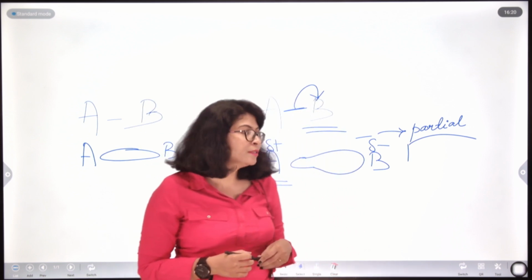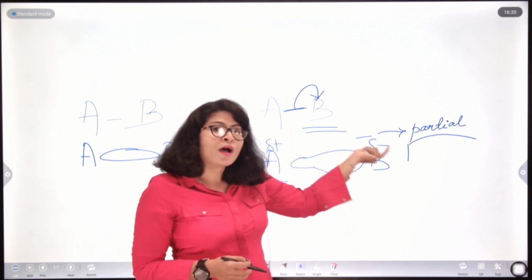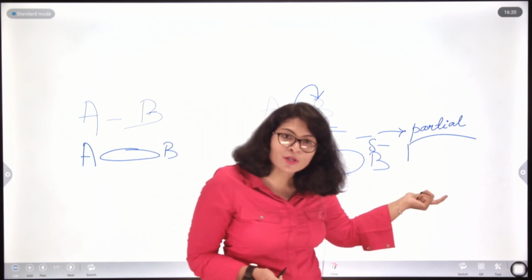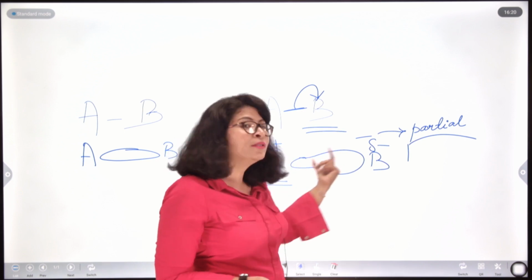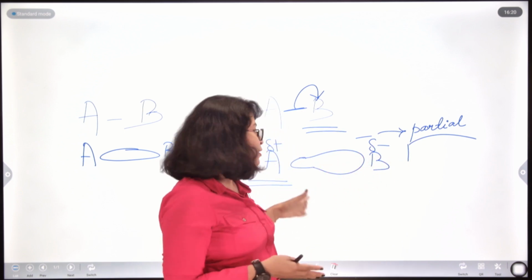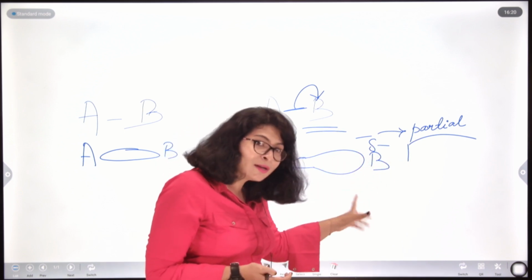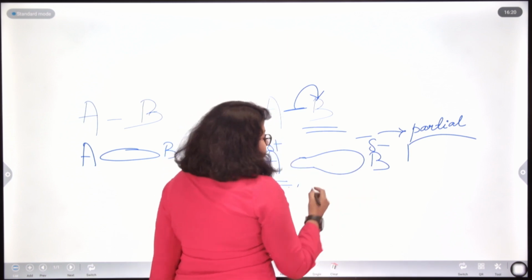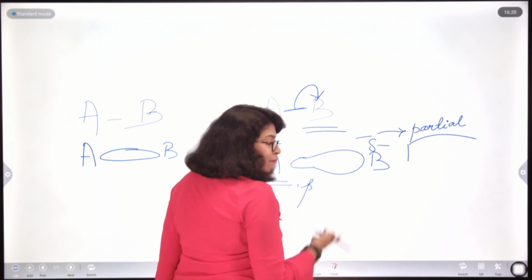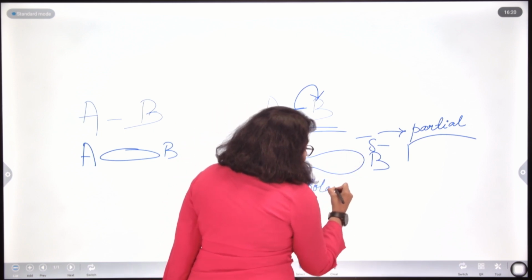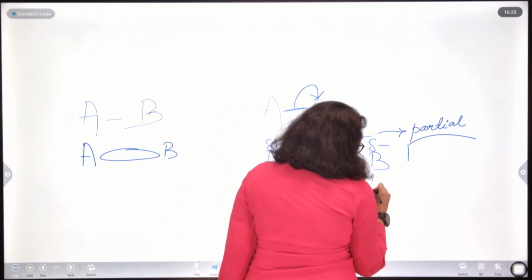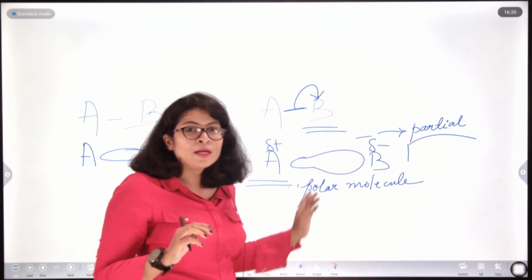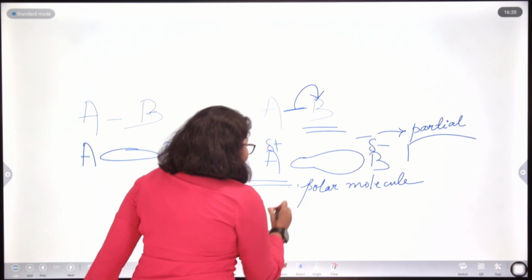Now see what happens. Two charge centers are developed, one positive and one negative. We say two poles are formed in this AB molecule where there is a difference of power between A and B. Since two poles are developed, it is called a polar molecule, and this kind of covalent bond is called a polar covalent bond.